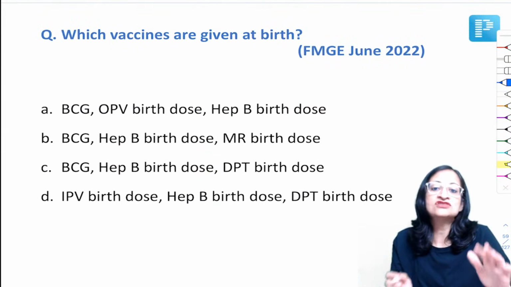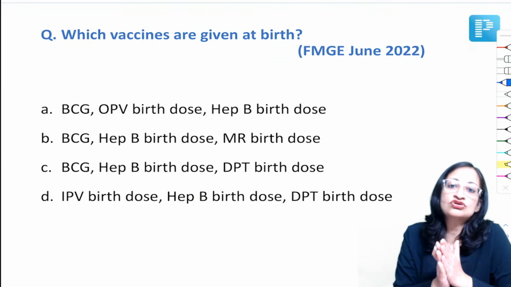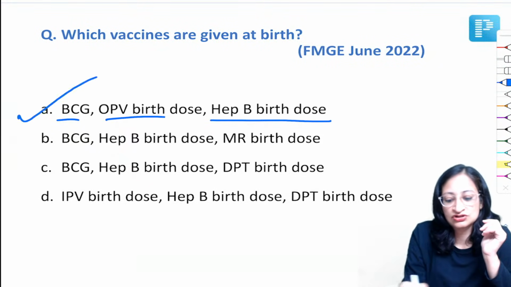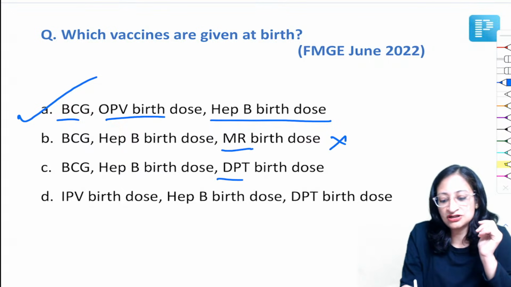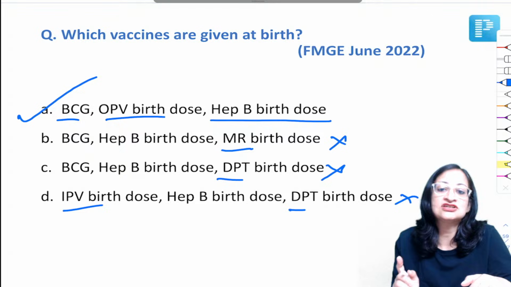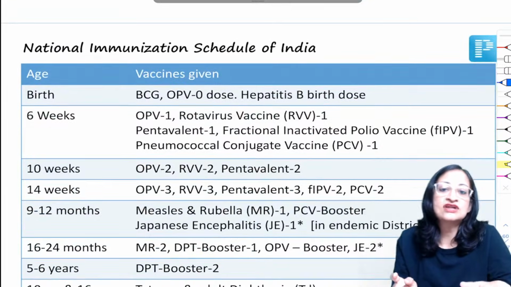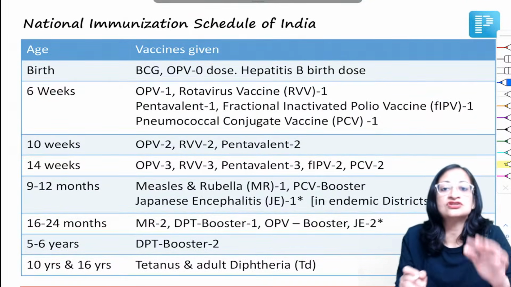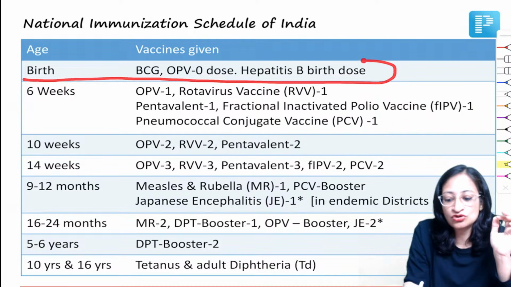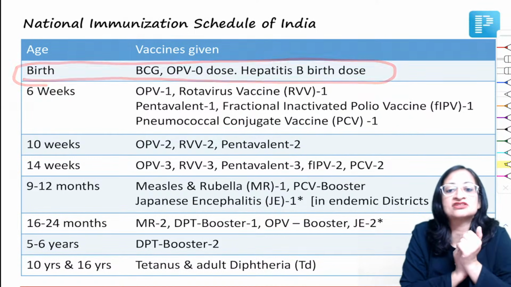Which vaccines are given at birth? We all know the vaccines given at birth are BCG, OPV birth dose and hepatitis B birth dose. MR is not given at birth, DPT not given at birth, IPV not given at birth. So BCG, OPV and Hep B birth dose. National immunization schedule, just a quick revision. At birth you have which vaccines? BCG, OPV 0 dose and hepatitis B birth dose. These are the vaccines given at birth.